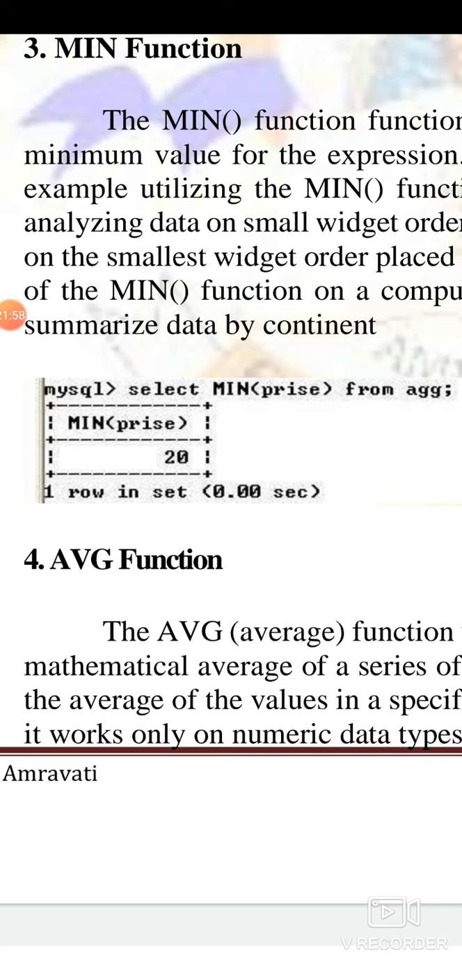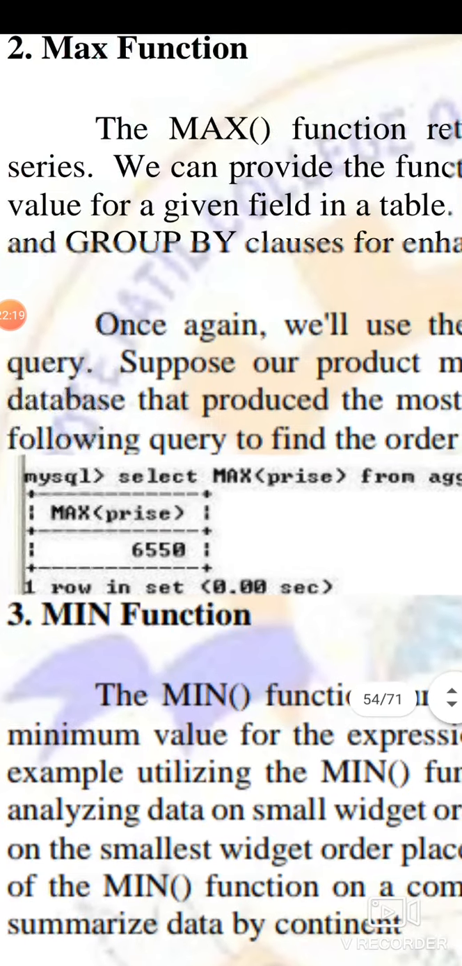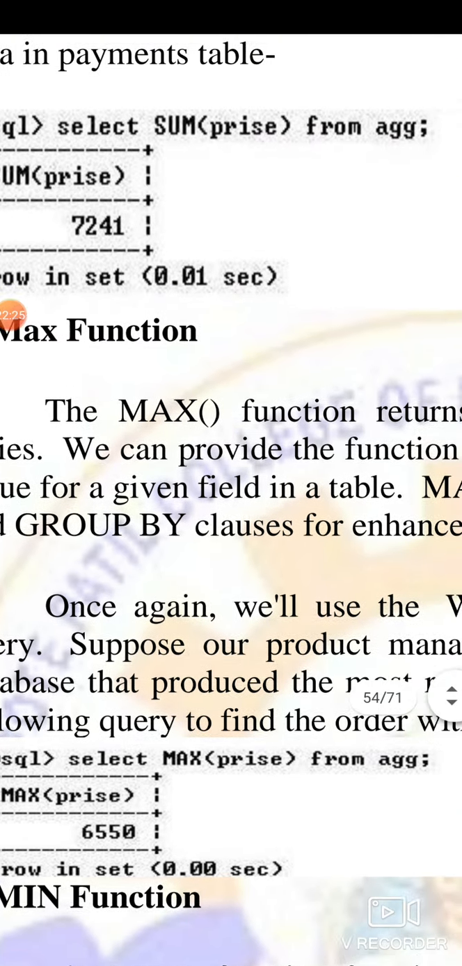Suppose we have created one table, aggregate function, and then we have stored certain values in that, and one of the attributes, remember, one of the columns in that table is price, and in that price you have written so many values. So you can take the maximum value out of it, such as in the very first. Here you can say max. Select the maximum value of price from this particular table. So the maximum value will be displayed here.